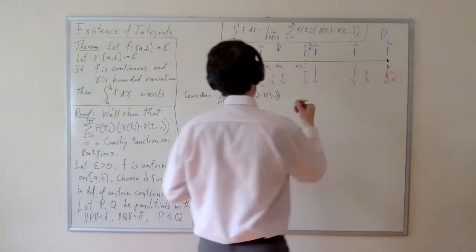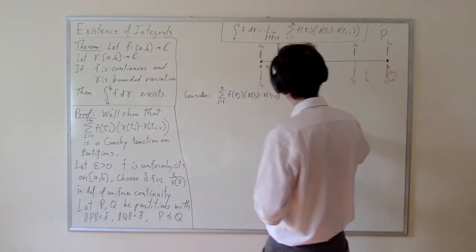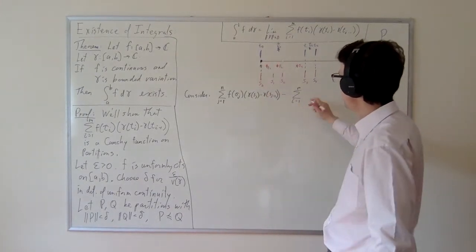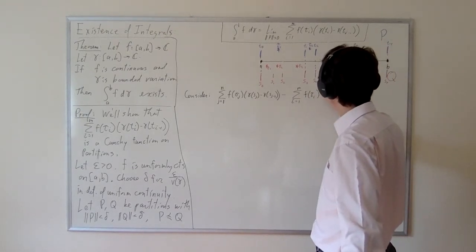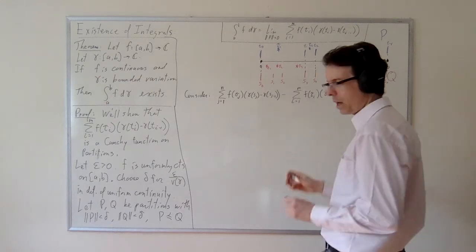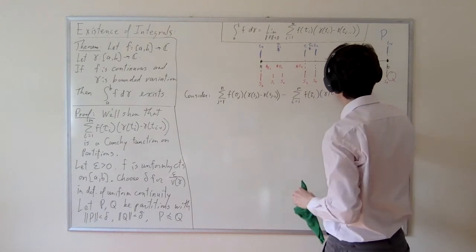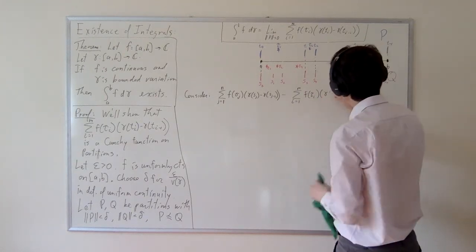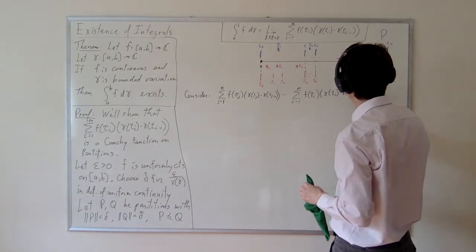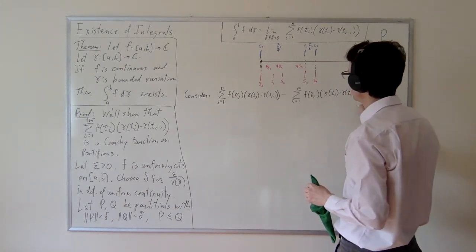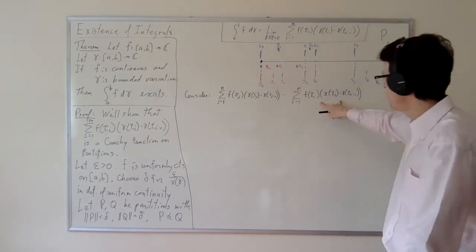I need to subtract the function evaluated at P. I'm going to use a different indexing variable. I goes from 1 to M here. And then I'll get F of tau I times gamma of Ti minus gamma of T I minus 1. All right, now this is the function evaluated at Q. This is the function evaluated at P.